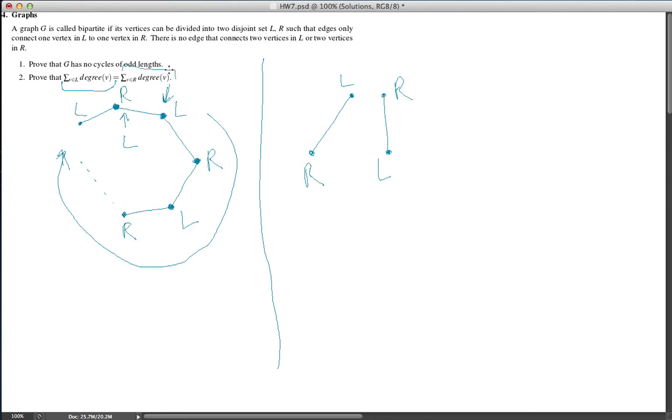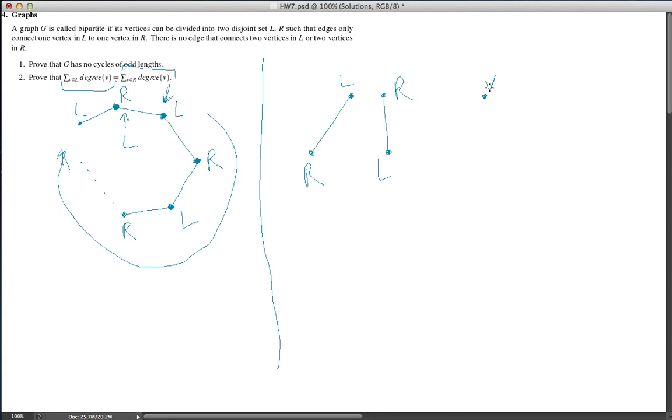Now why is that? Well, if you count the number of edges, you can assign every edge to its endpoint which is in L. Okay? Now, how many times is each vertex going to be assigned to edges? Well, exactly its degree.